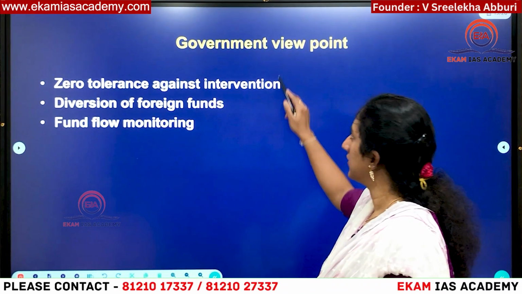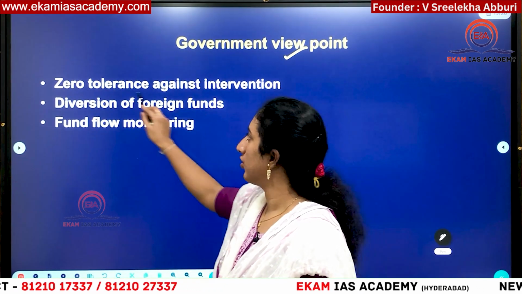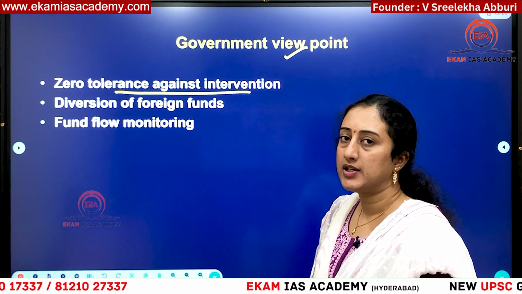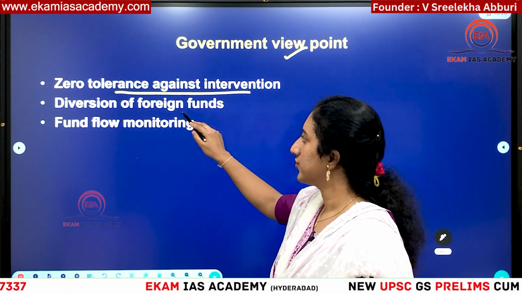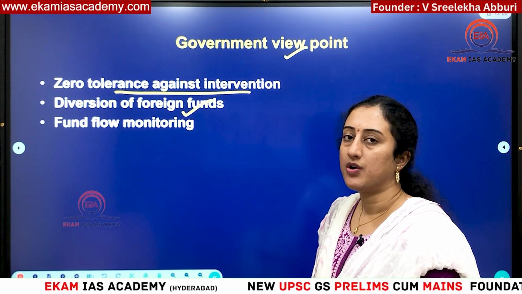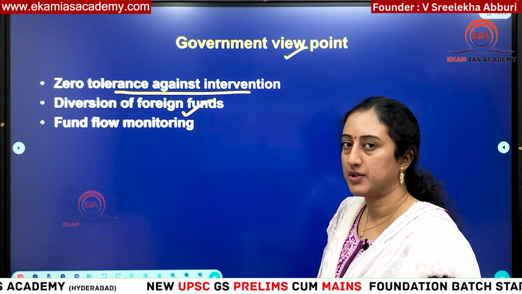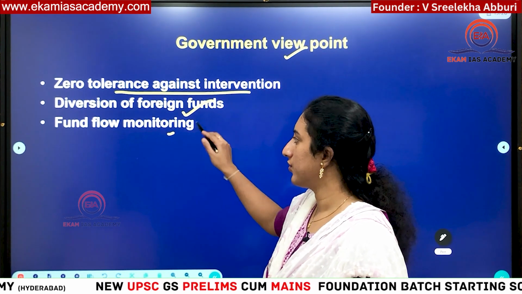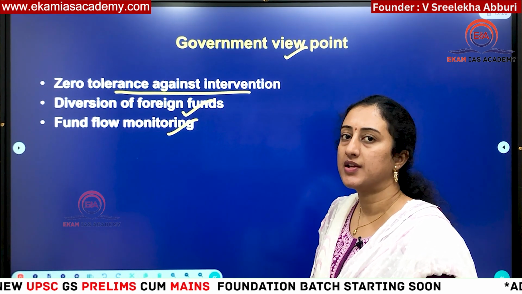So then, what are the challenges, or the government viewpoint with respect to this FCRA? Zero tolerance against intervention means that in case you are violating the provisions of the act, we are not going to tolerate it. Also, diversion of foreign funds is happening: most NGOs state some purpose, but they are not using the funds for the stated purpose. And fund flow will also be monitored because many organizations are using it against the country's interests. This is the viewpoint of the government.